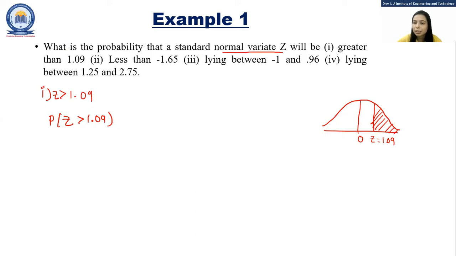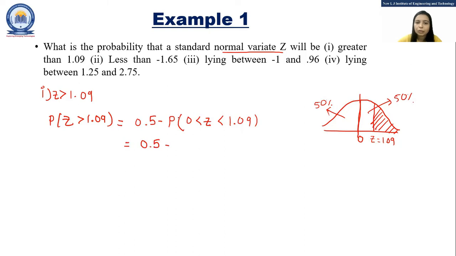As we have discussed, the mean divides the area into two equal parts, and in the standard normal distribution, the mean is equal to 0. So this area is 50% and this area is also 50%. So we can find the probability of z greater than 1.09 as 0.5 minus P of 0 less than z less than 1.09.